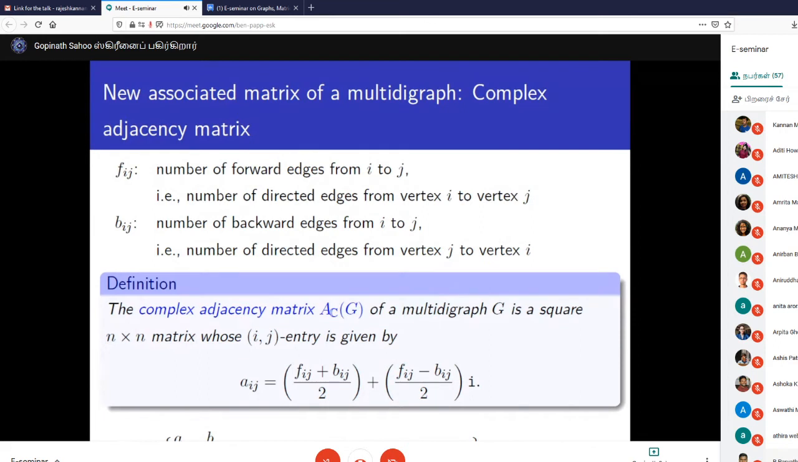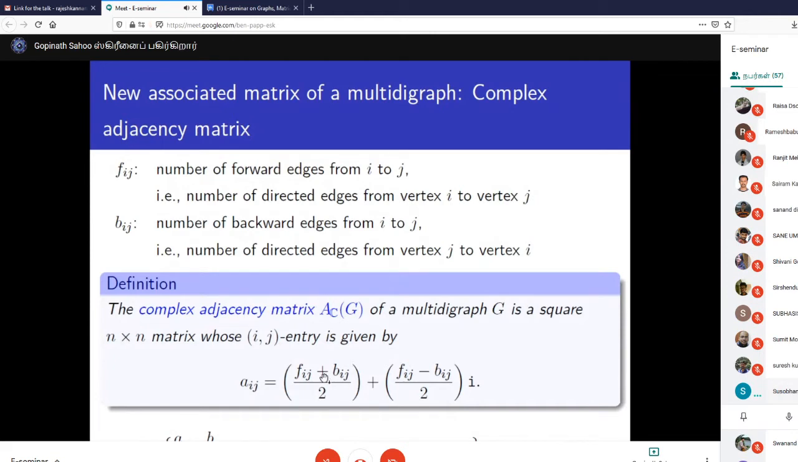No, here the target is not just defining a matrix. The most important thing is that you can define a matrix in many ways, right? But it should give some spectral properties. That is the important thing. It should give some properties about the structure of the multi-digraph. And that is our target. So I don't know whether defining it your way will give that or not.